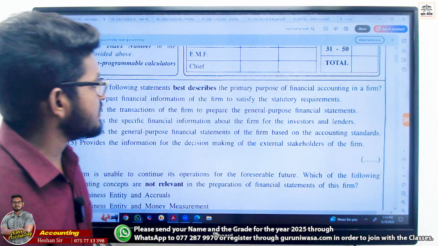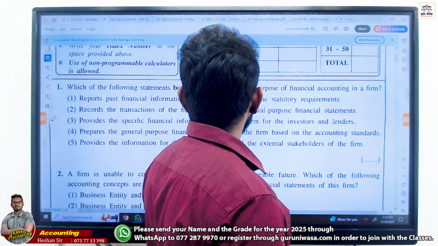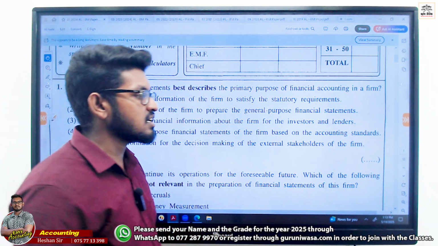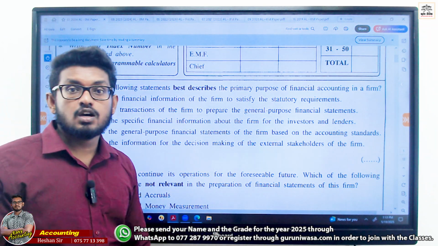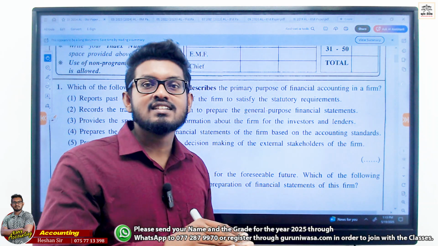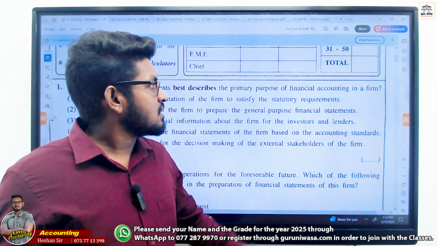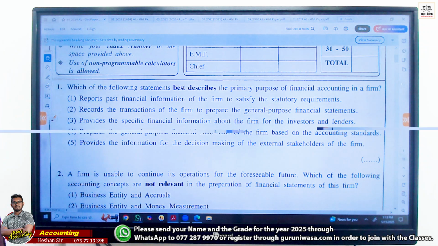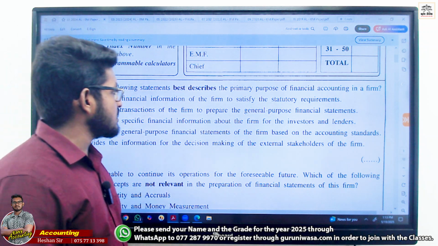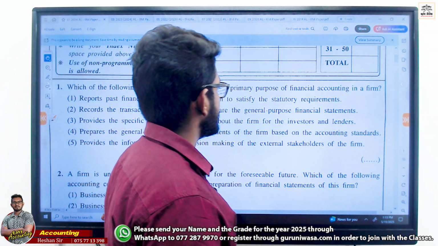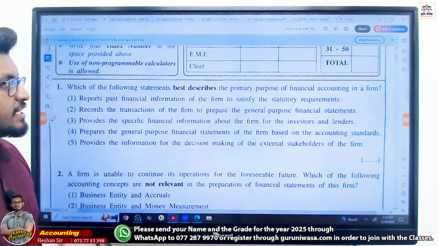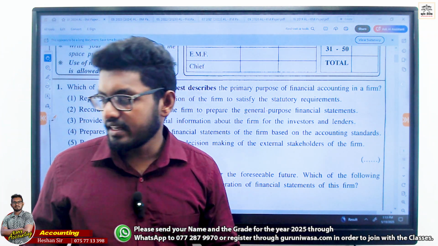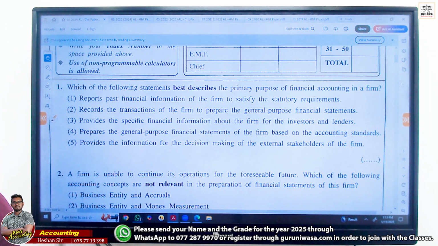Which of the following statements best describes the primary purpose of financial accounting in the firm? Financial accounting, right? Not the accounting, not the management accounting. Asking about the financial accounting. Clear, right? Reports past financial information of the firm to satisfy the statutory requirements. Statutory means legal, a legal requirement, right? That is the first option.